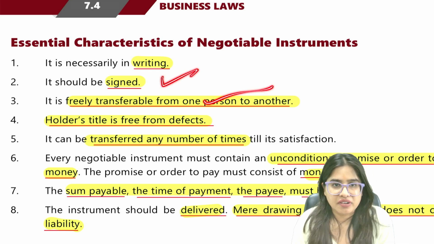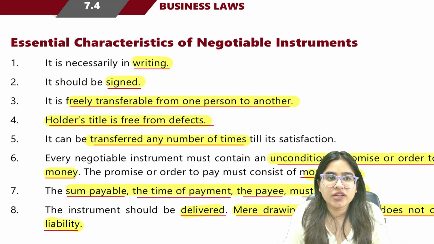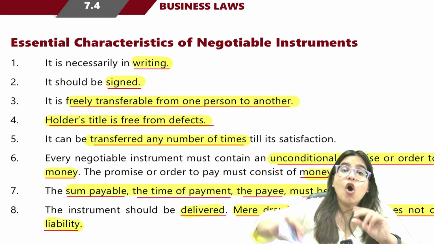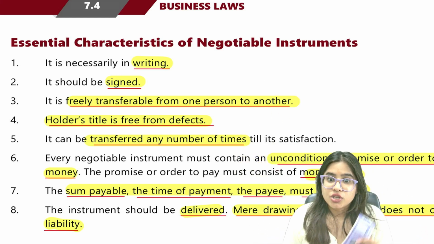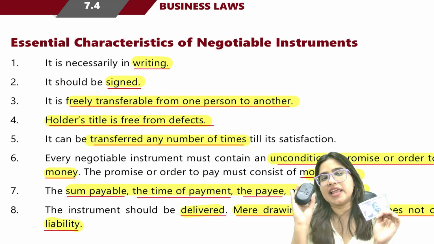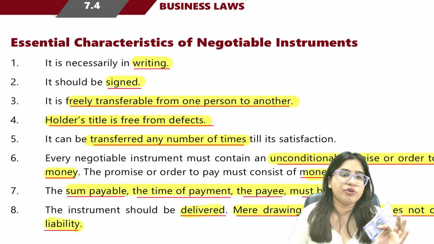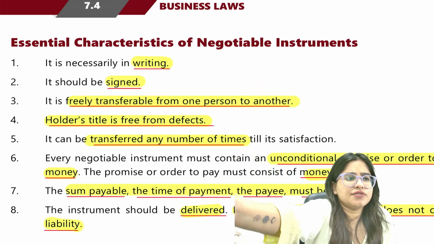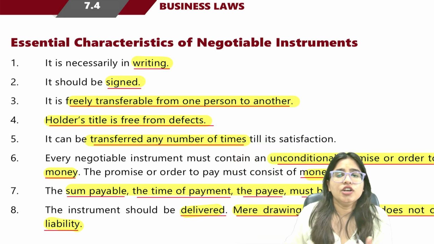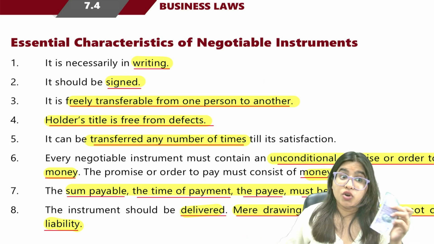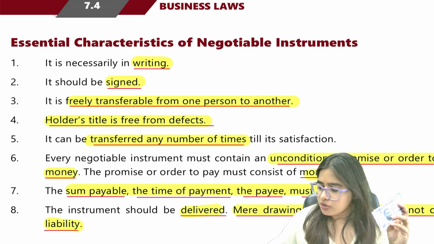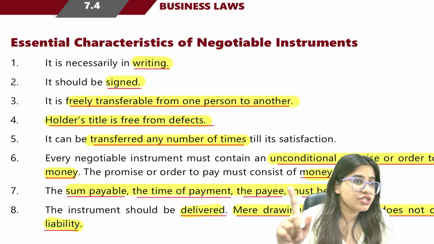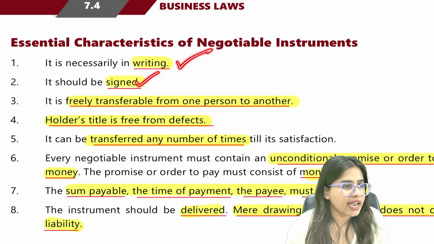Thirdly, it is freely transferable, guys. Negotiable means freely transferable. Freely transferable from one person to another, either by mere delivery or by endorsement plus delivery. So the point is, it is freely transferable just like any goods. This mobile phone is goods. Just like any goods, if I simply transfer this phone to you, it is freely transferable, right? So just like goods, these instruments are freely transferable from one person to another. I hope these 3 points are clear. What are the characteristics of a negotiable instrument? It must be in writing, signed, freely transferable.